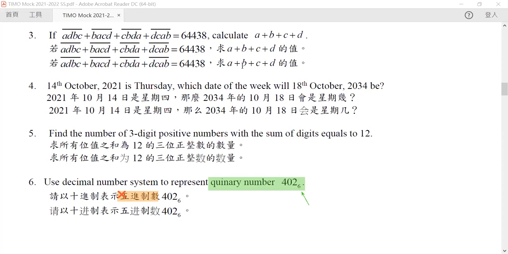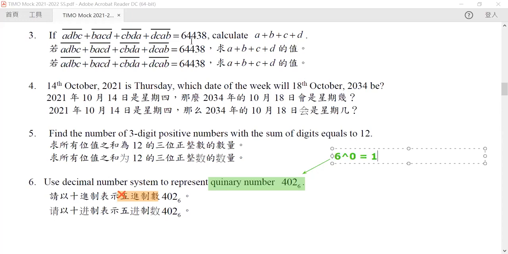A number of base 6 means that each of these digits represents a power of 6. So our first digit represents 6 to the power of 0, or in other words, it is equal to 1. So this digit 2 represents 2 times 1.